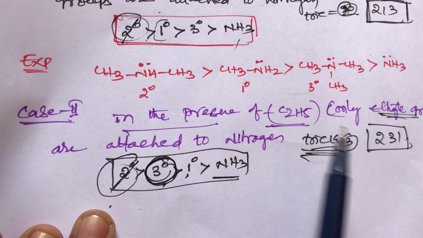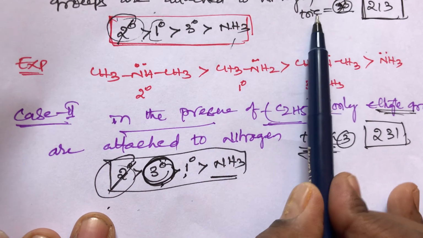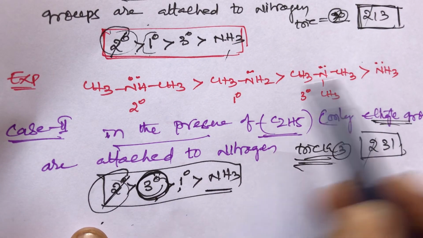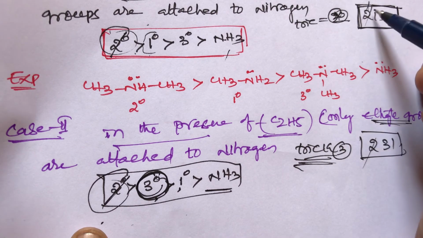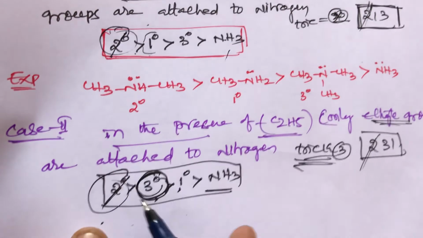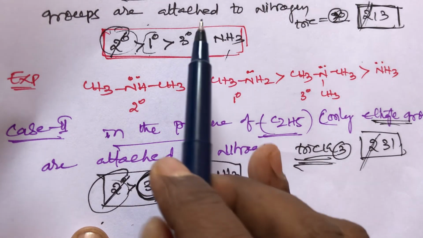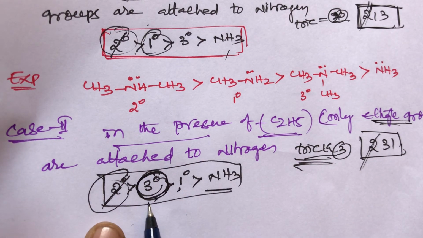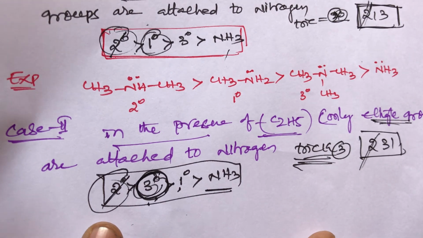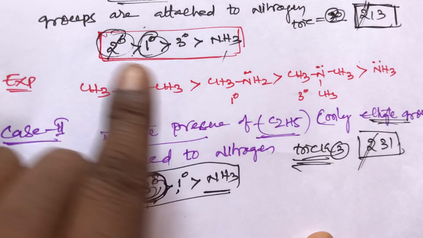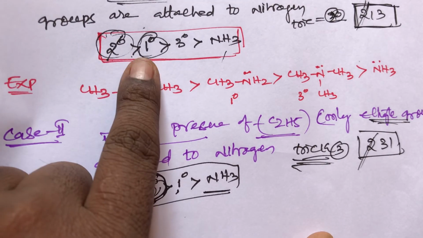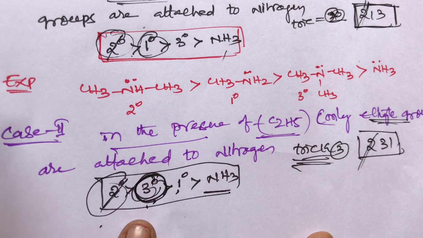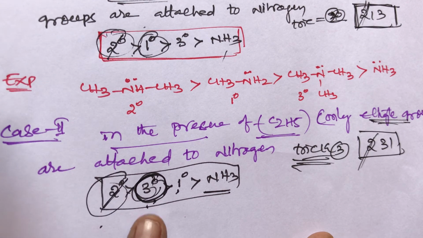Here 2 3 1. In both conditions, first and second, the first preference is secondary, here and here. And the second preference in case number 1 is primary, in case number 2 the second preference is tertiary. What is the difference between them? The methyl group is the small group, so that's why it takes the first place, 1 is the small number. And second priority is tertiary.